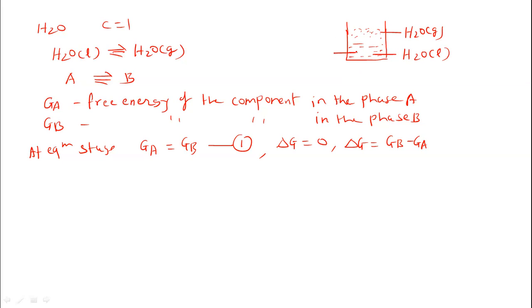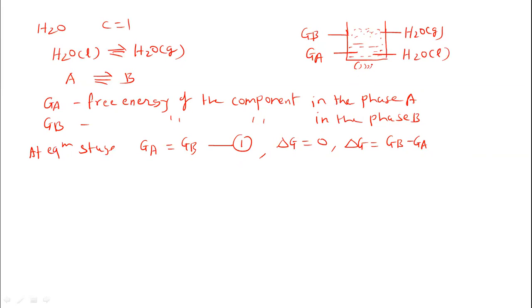So Ga is the free energy in the phase A and Gb is the free energy in the phase B. And at equilibrium, both are the same. Now we want to change the system. To see the change, suppose that we supply some temperature.